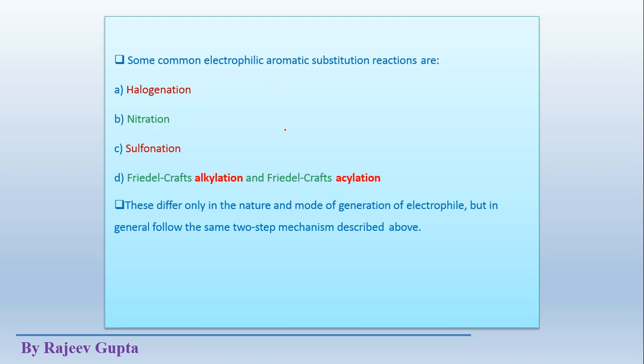These basic, very well known aromatic electrophilic substitution reactions are halogenation, meaning addition of a halogen, chlorine, bromine, iodine, on the aromatic ring; then nitration, addition of an NO2 group on the benzene ring; sulfonation, addition of a sulfonic acid group on the benzene ring; and Friedel-Crafts alkylation, addition of an alkyl group, and acylation, addition of an acyl group. Overall it is substitution, but in short we say addition.